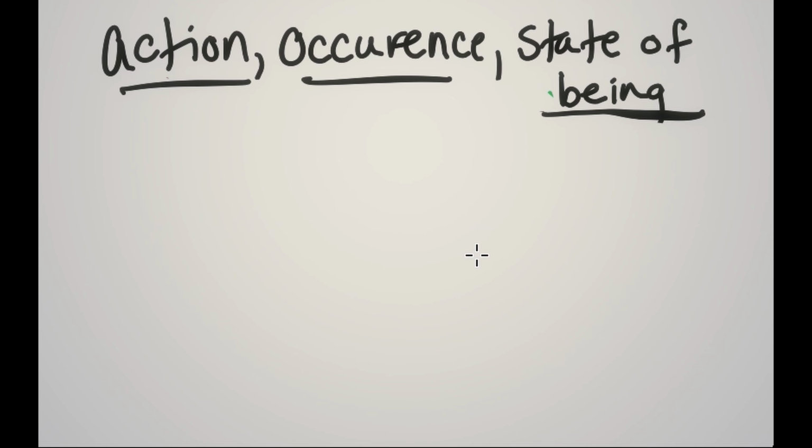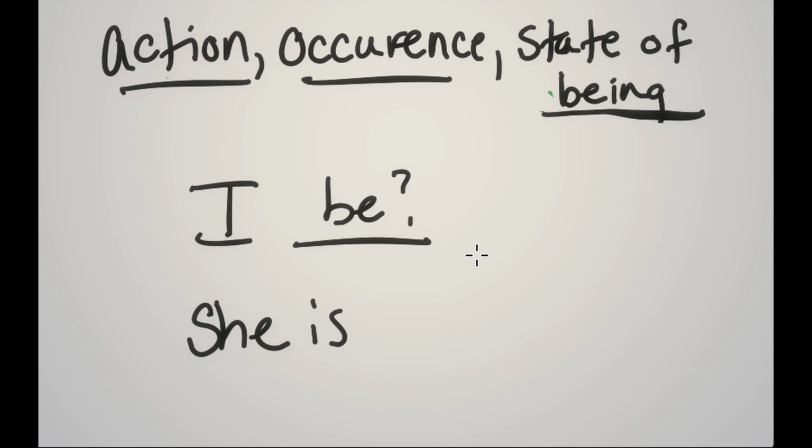So always ask yourself, if you don't know if it's a verb, is this something that you can do or state of being? Can I blank? Can I be? Or you might have is, and you're like, well, I can't is. No, you can't, but she is, or he is.